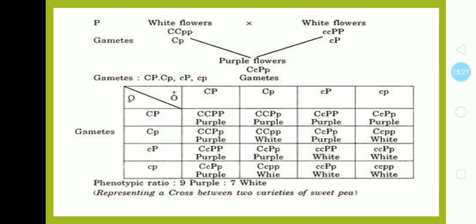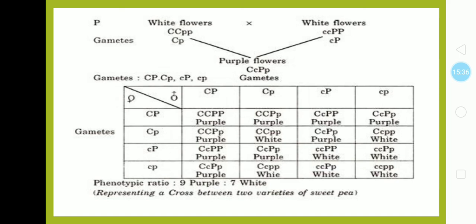If inbred, we get the F2 generation, in which the parents develop 4 types of gametes and possible 16 combinations develop 2 varieties.